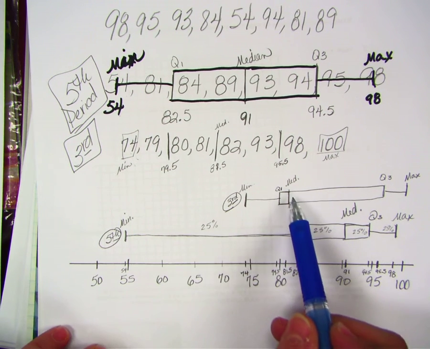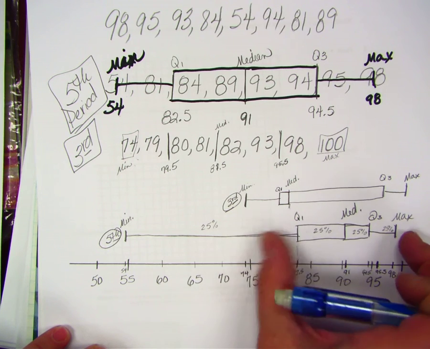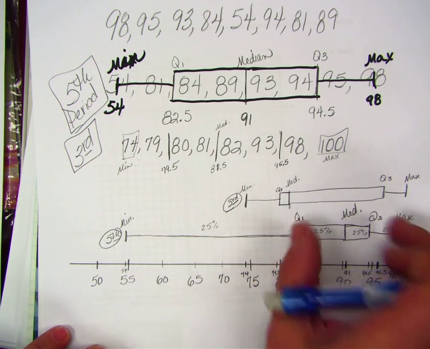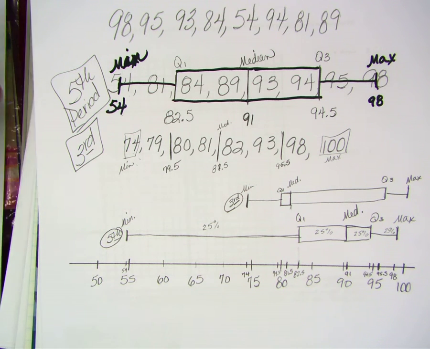I can also see that most of these grades are clustered. These grades here are closer together. Yours are a little more spread out. So I can make an argument that your grades were better or their grades were better depending on how I wanted to look at the picture. Are there any other questions about box and whisker plots?